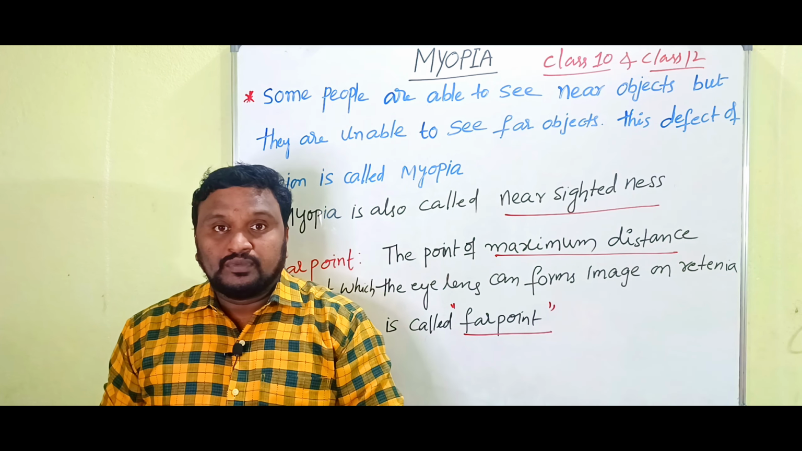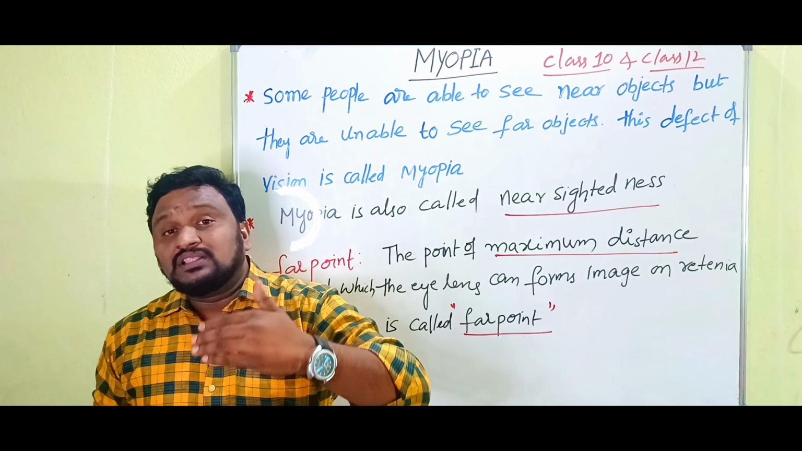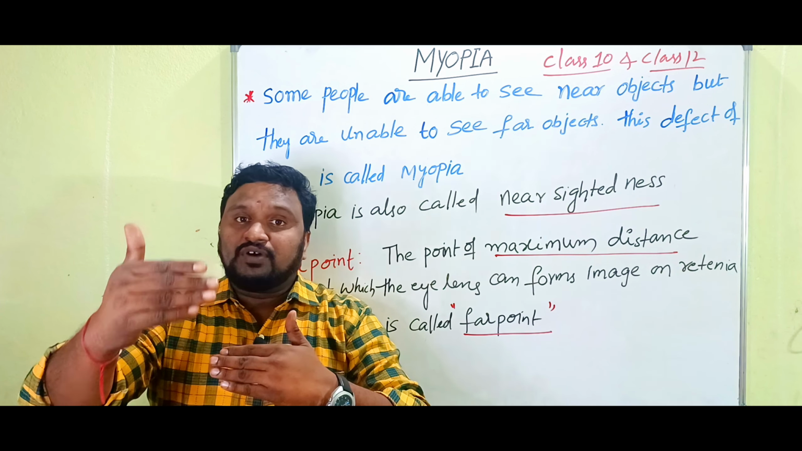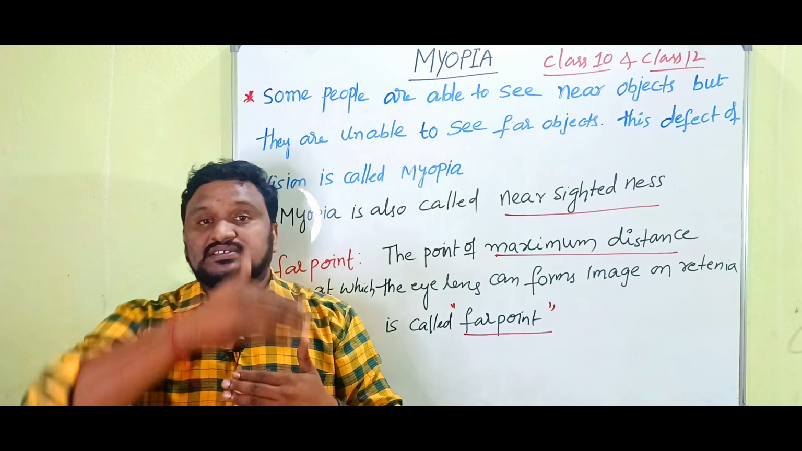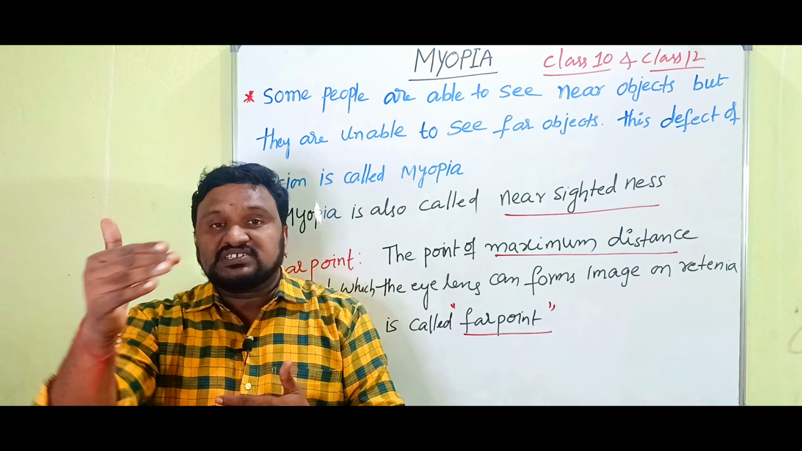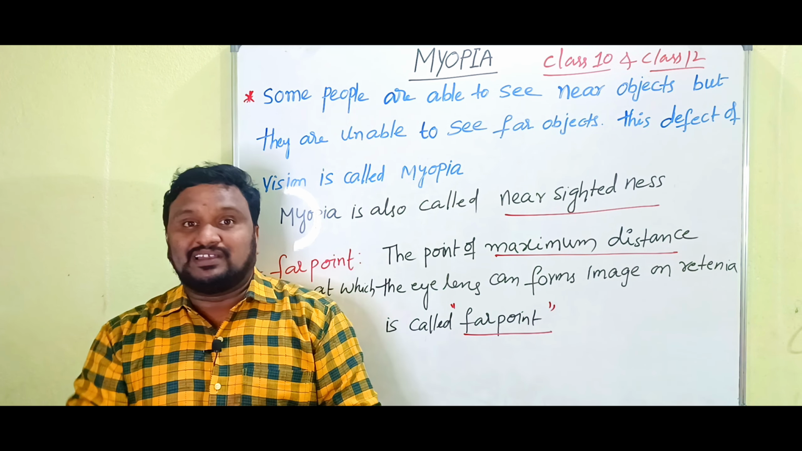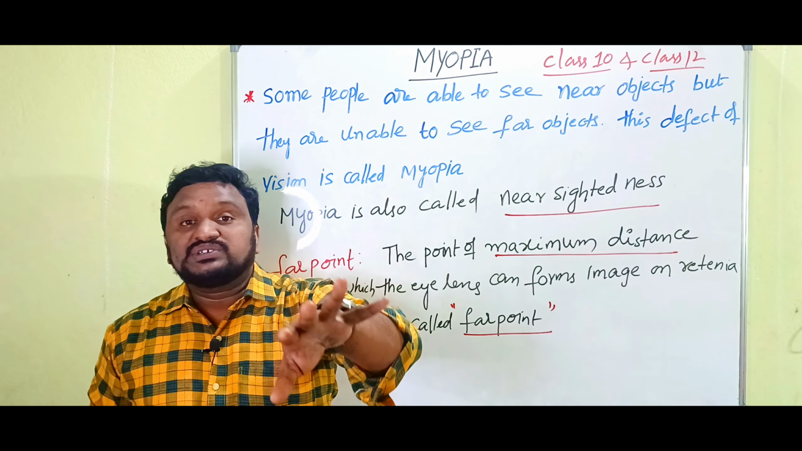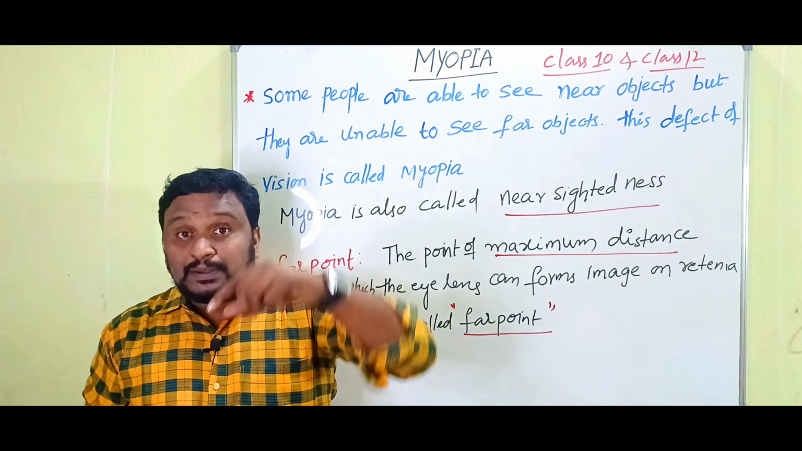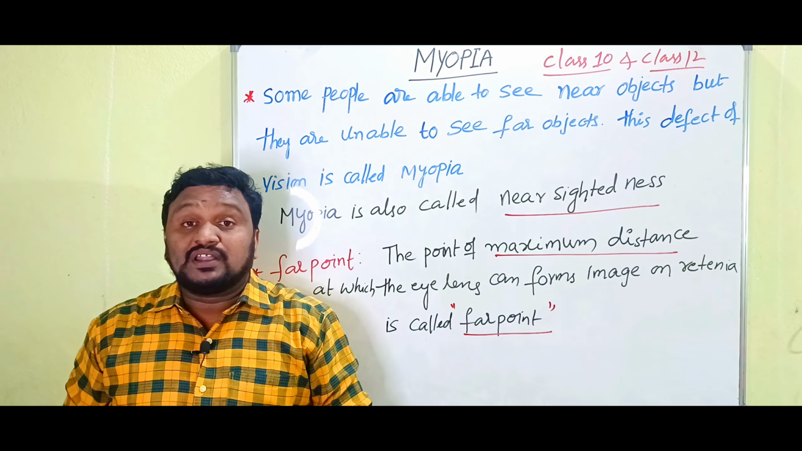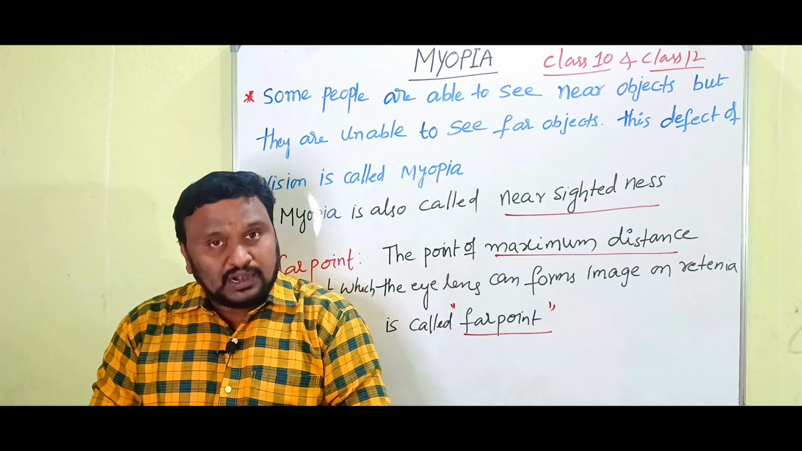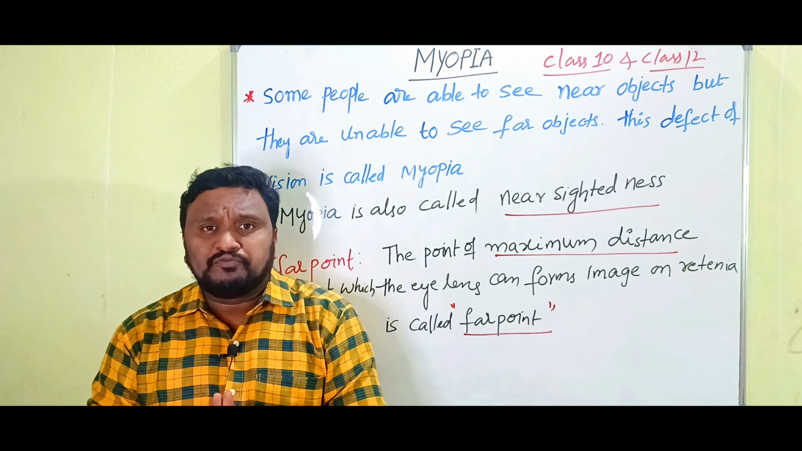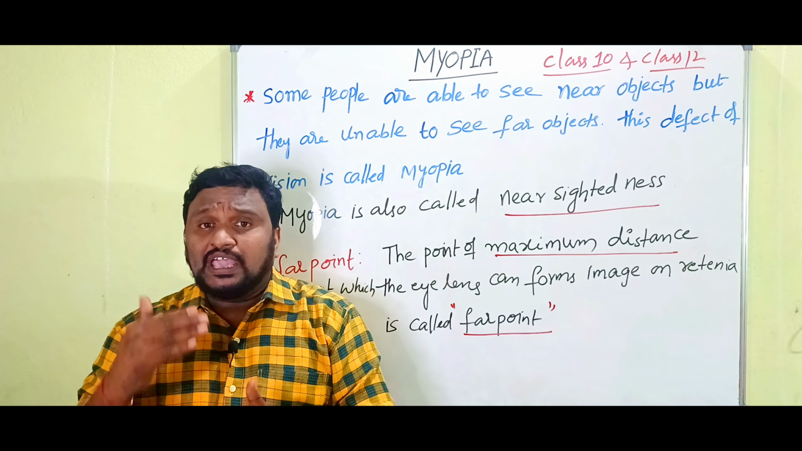For example, what I told you, for a healthy person it is 25 centimeters. A person with myopia can see objects from the least distance up to some value, say 80 centimeters. Up to 80 centimeters they are able to see every object very clearly. Beyond 80 centimeters they are unable to see any object. That particular 80 centimeters is called the far point. Got my point?